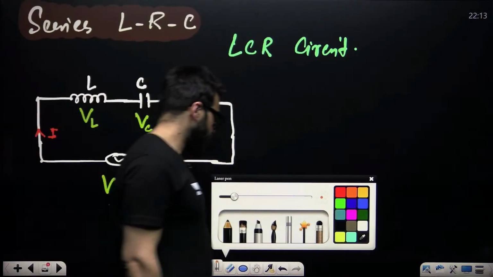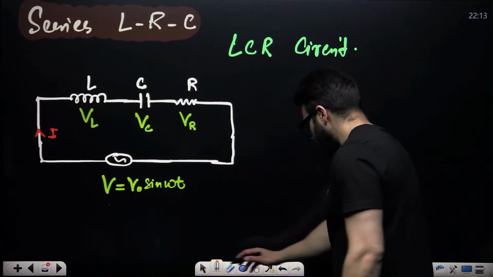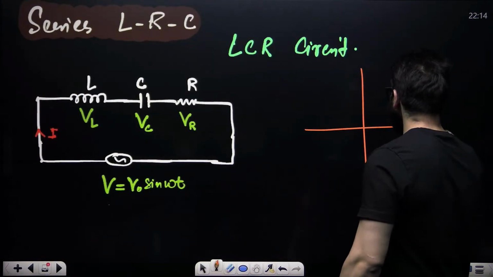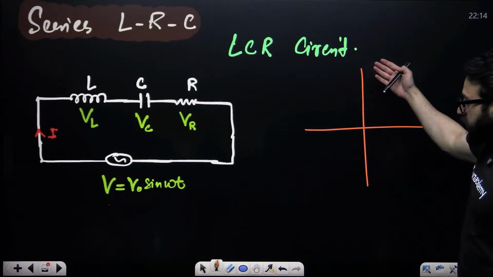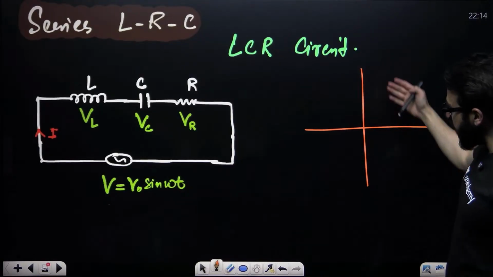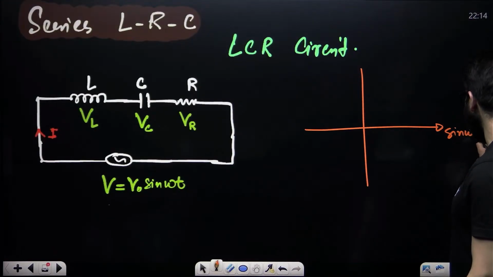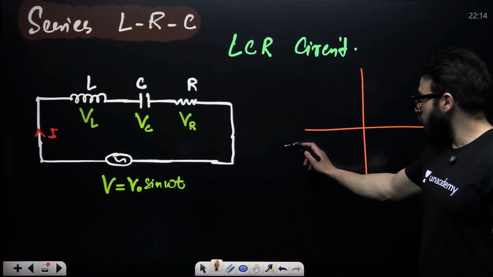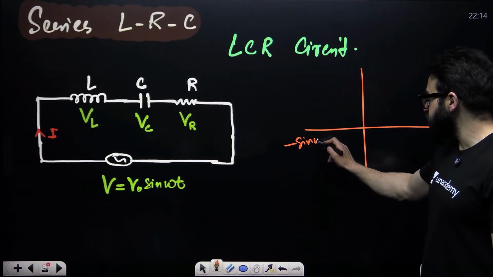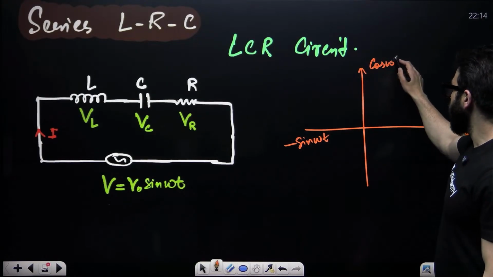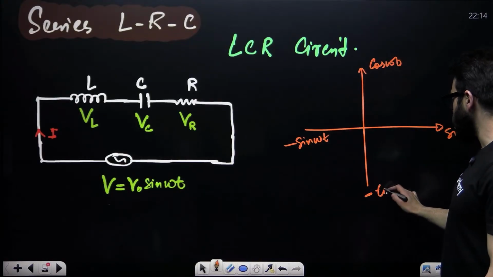Same phase actually means something like this. Sir, if we make a phasor diagram, it looks something like this. On this axis we write sine omega t, like this is positive x-axis. On this axis we write minus sine omega t. On this axis we write cos omega t. On this we write minus cos omega t.